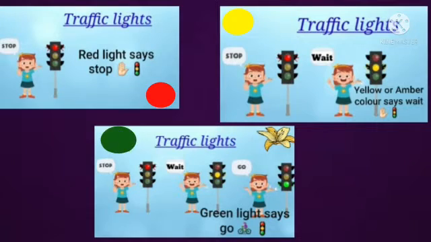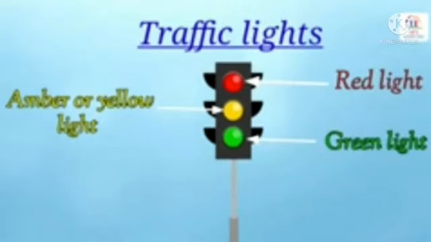And what does green light say? It says go. So children, we should move our vehicles only when the light is green. I hope you all understood what the traffic light indicates. So children, always obey the traffic rules and observe the traffic lights carefully.